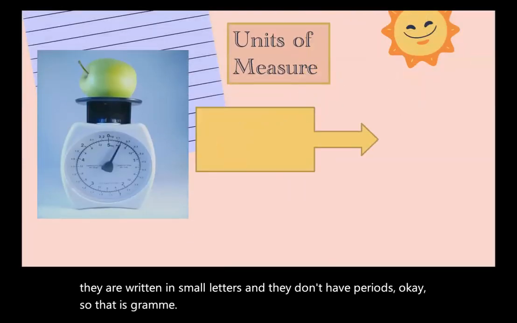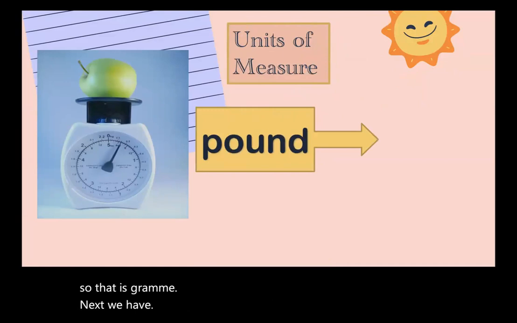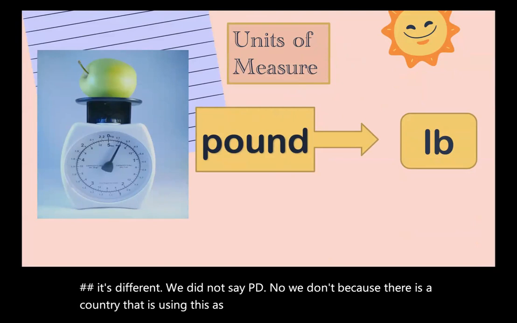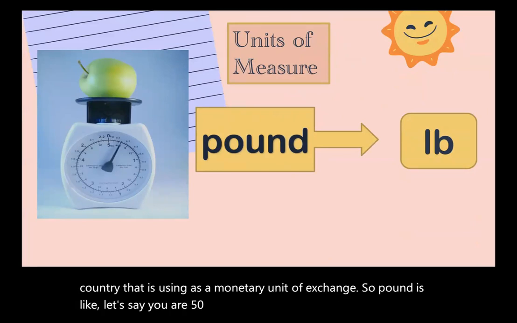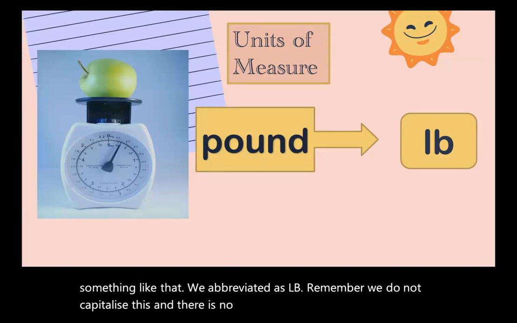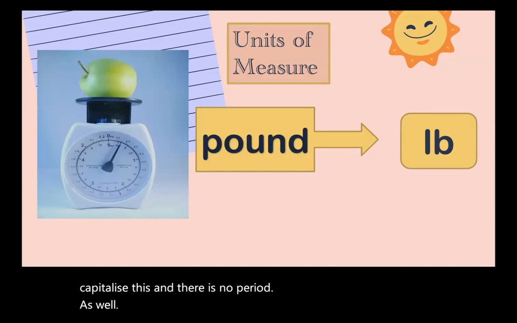Next, we have pound. Pound, ooh, it's different. We did not say PD, huh? No, we don't, because there is a country that is using this as a monetary unit of exchange. So pound is like, let's say you are 50 pounds or 10 pounds. I bought 1 pound of apple, something like that. We abbreviate it as LB. Remember, we do not capitalize this, and there is no period as well. Okay, I hope you get that.